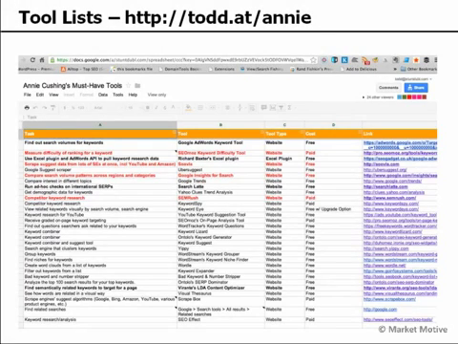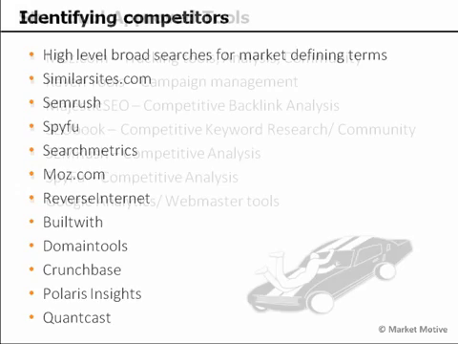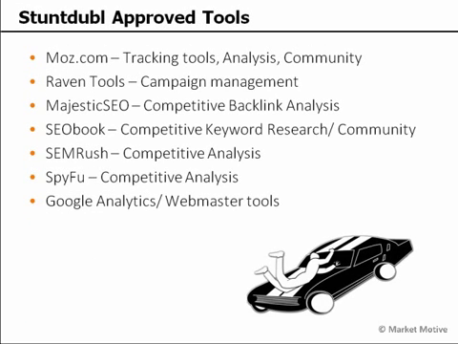I've mentioned a lot of tools during the course of this presentation. Annie Cushing has an excellent list of these documented at her must-have tools. You can get it at the link above. And whether you're willing to spend some money on these free or paid tools, you're going to start to develop your own tool set and your own algorithm for KOB analysis using these data points and tools at your disposal. For identifying competitors and just all of this information, here's a variety of tools that I suggest and a little bit more. And we've covered a lot of information here with KOB analysis.